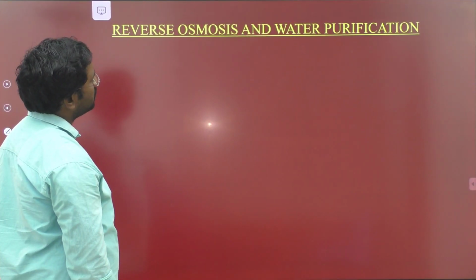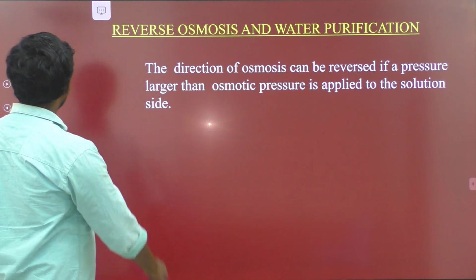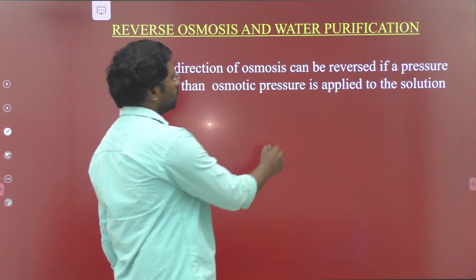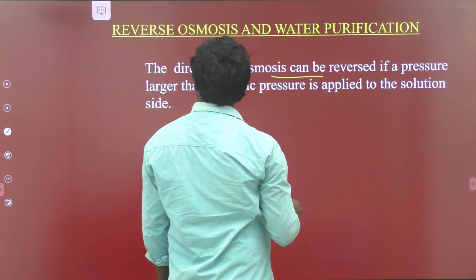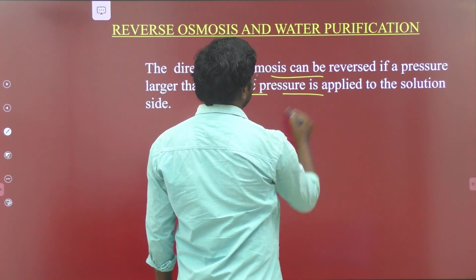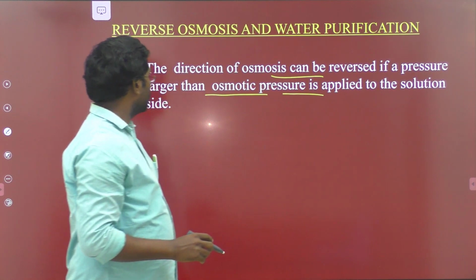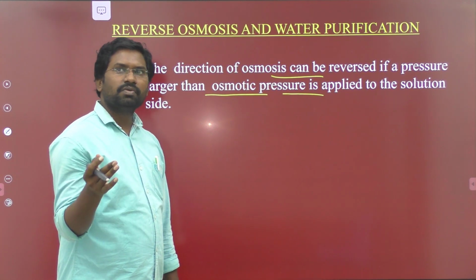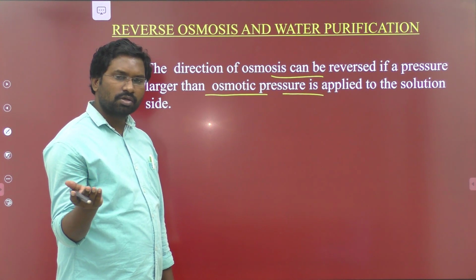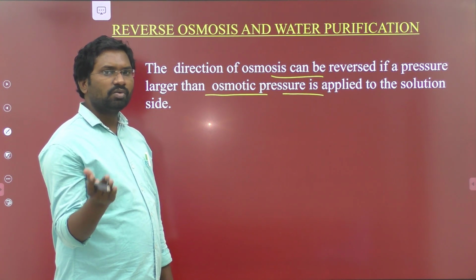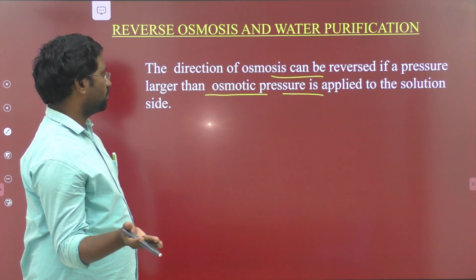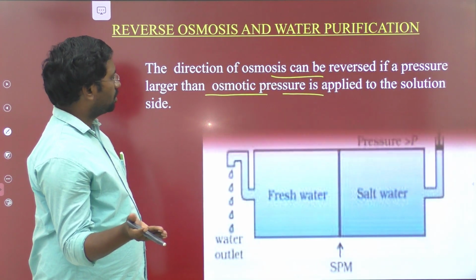So, reverse osmosis and water purification. What is meant by the reverse osmosis process? The direction of osmosis can be reversed if a pressure larger than the osmotic pressure is applied to the solution side. That is known as reverse osmosis. So reverse osmosis is the reverse process of osmosis. Then we have to apply a pressure greater than the osmotic pressure.